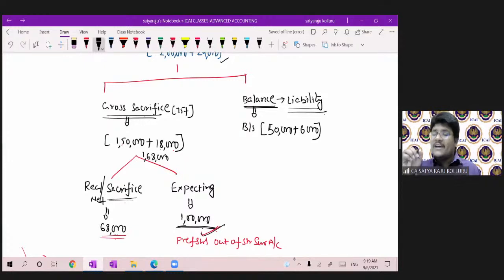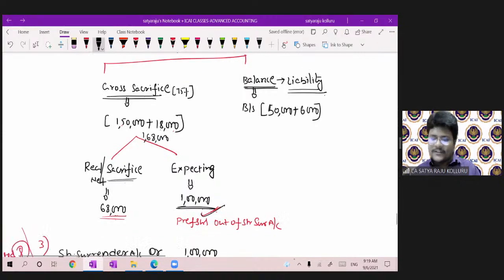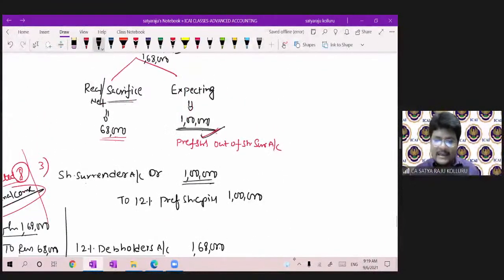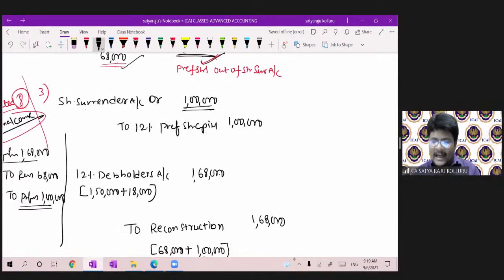Now, to the extent you made the debit under share surrender account, you should make the credit also under the reconstruction account. For that purpose, the real sacrifice was 68,000. I made it a credit to reconstruction. And the balance under debit in share surrender, 1 lakh, I also made as a credit. Now the total you can put to the party account. That's it, guys. After this, if there is any balance in share surrender account, you can transfer it to the capital reserve account. Most of the persons have doubt about this entry only.